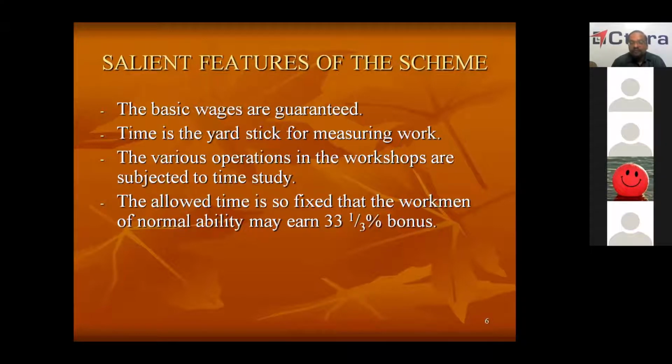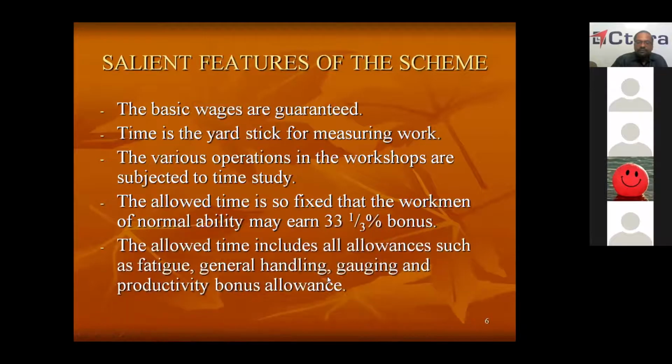That feature is adopted while designing the scheme itself, to assure the persons who are working at normal ability also.